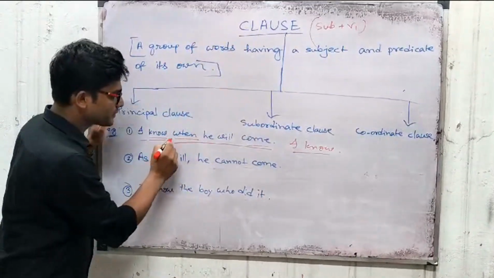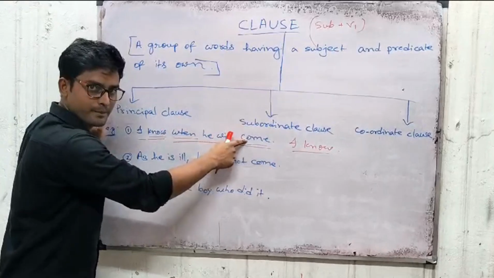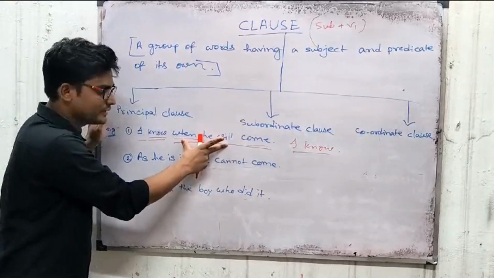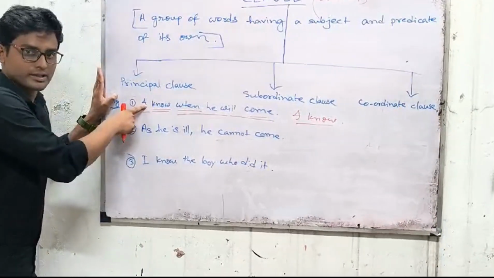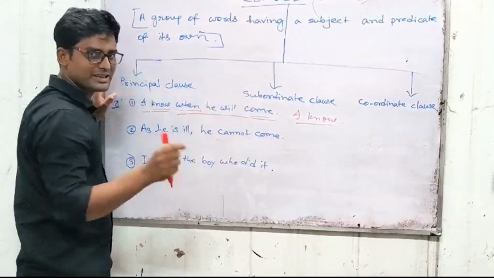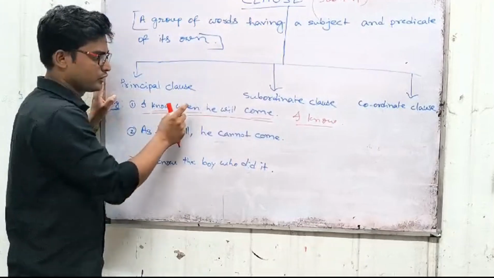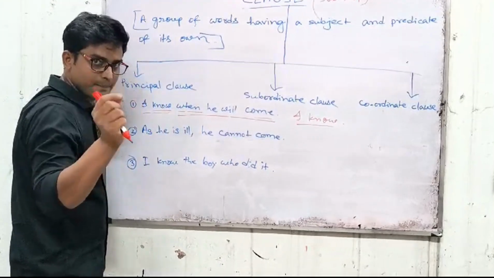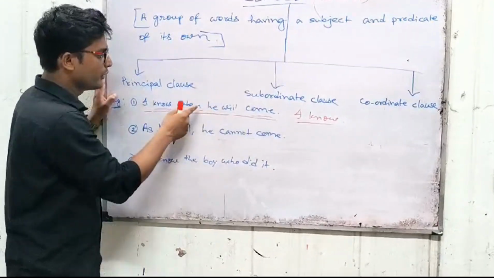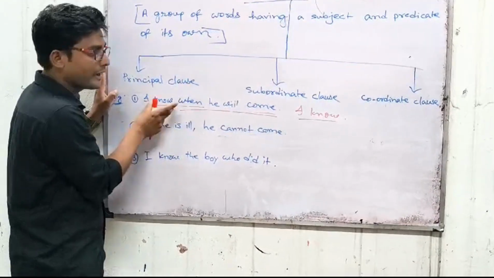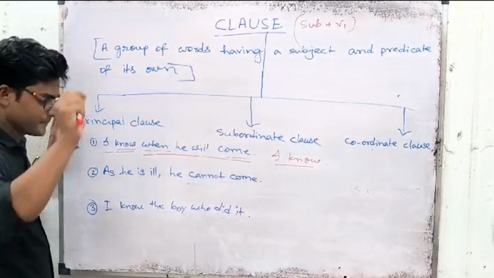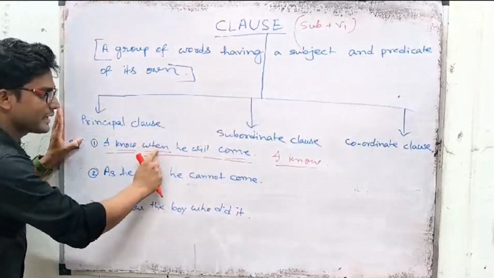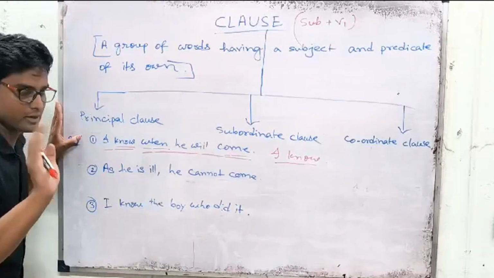And look at the other part of the sentence, when you will come. This part basically, to make a sentence, it depends on the other part of the sentence. If we say when you will come, it doesn't make any sense. To complete the sense, actually we need to add this part also. I know when you will come. The whole sentence will give you a complete sense. So we can't say that when you will come is a principal clause.